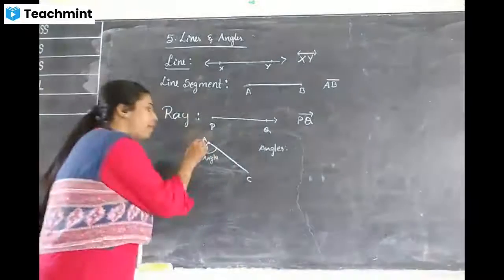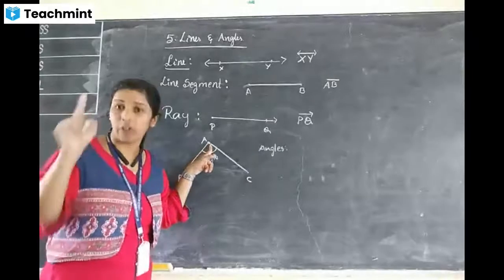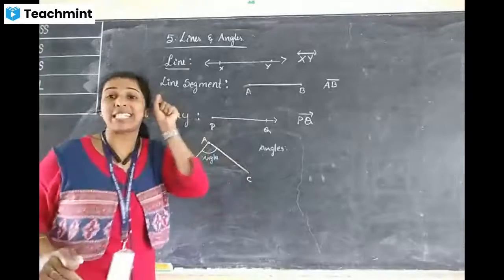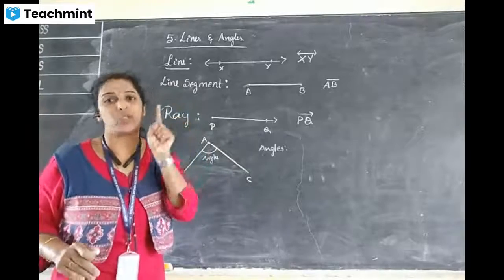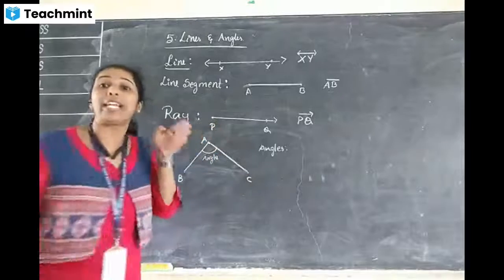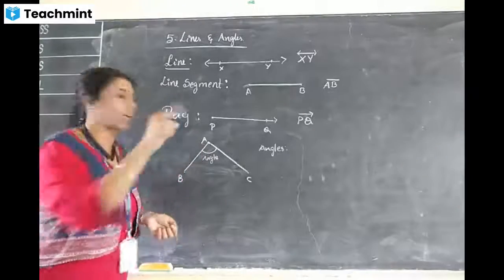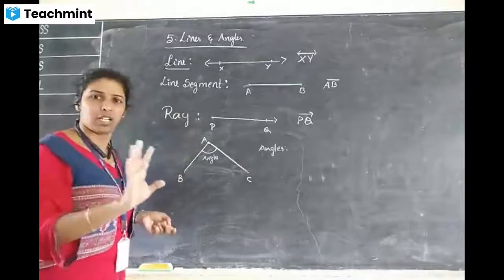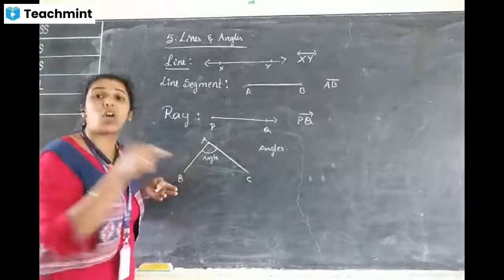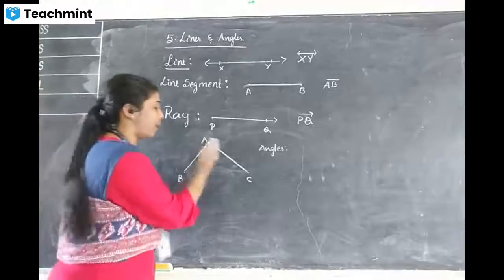Listen carefully. The one point where two lines join, that point we call a vertex. Where two lines join and form a single point, we call it a vertex. Those two lines that are denoted, we call a side. Vertex means a single letter will come. A is a vertex, that's all. AB is a line segment. It is called a side. Even AC is also a side.